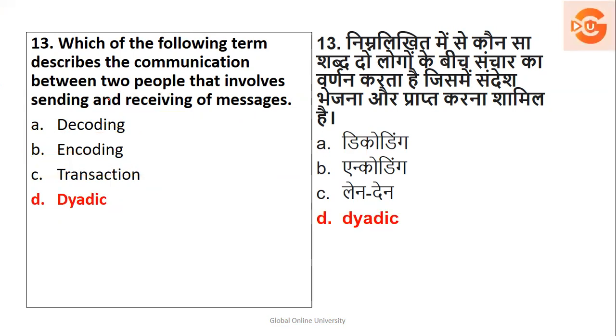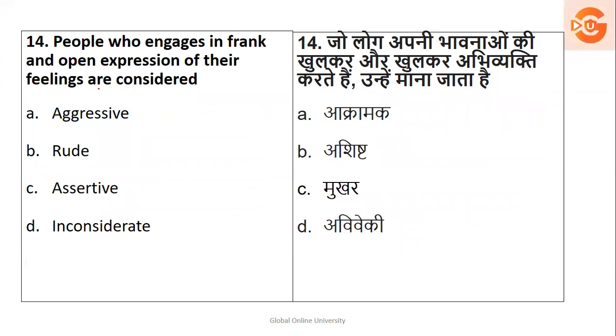Next, people who engage in frank and open expression of the feelings are considered as what? Aggressive नहीं हो सकते हैं, frank और open दिया है, rude नहीं हो सकते, inconsiderate नहीं हो सकते, which is called as assertive, it's called as affirmative. So the right answer is C.